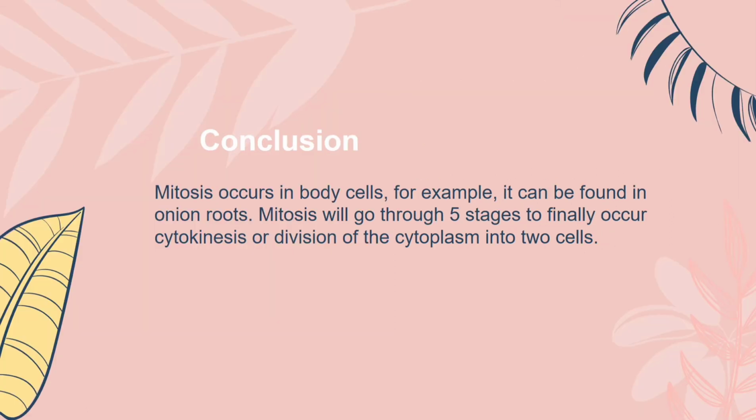The conclusion that I can draw: mitosis occurs in body cells. For example, it can be found in onion roots. Mitosis goes through 5 stages to finally reach cytokinesis, or division of the cytoplasm into two cells.